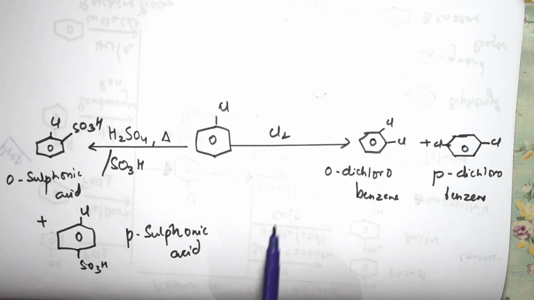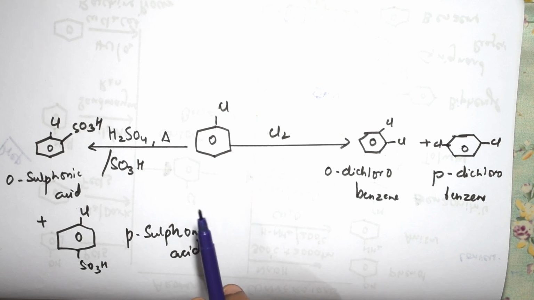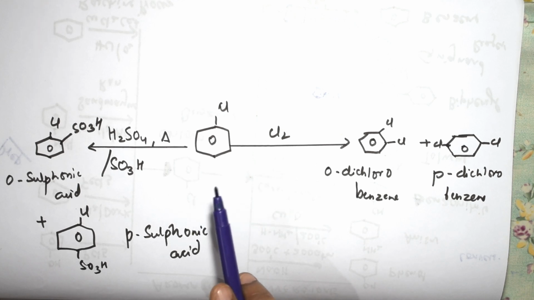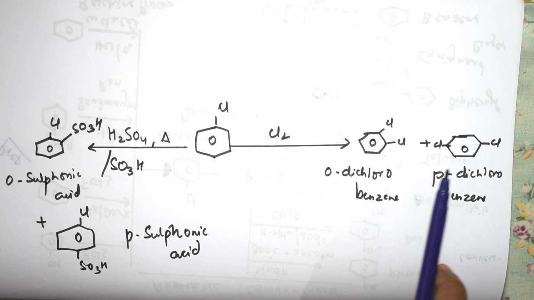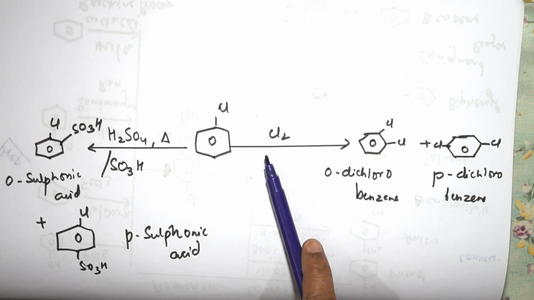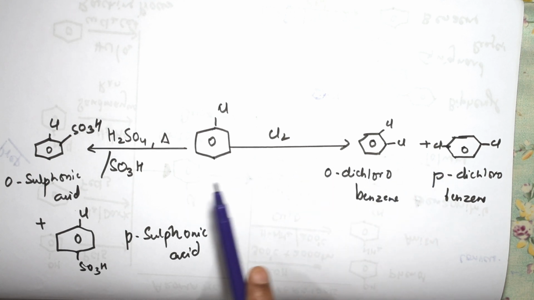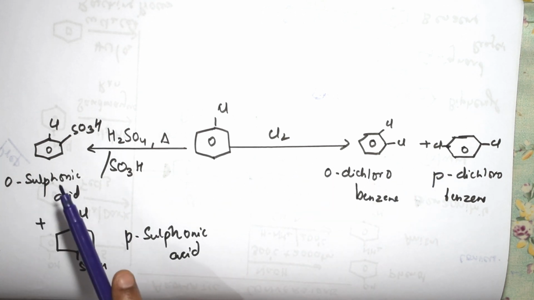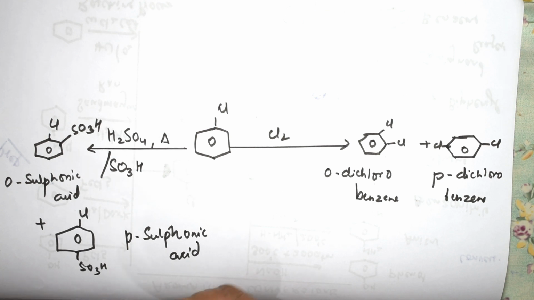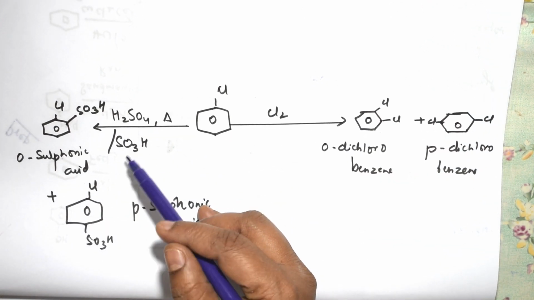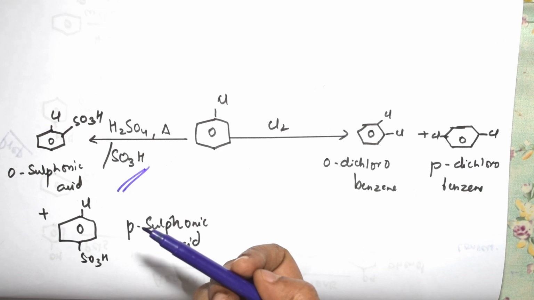Now let us see one important conversion of chlorobenzene, students. If they ask you to convert chlorobenzene to ortho-dichlorobenzene or para-dichlorobenzene, direct introduction of chlorine, because it is an ortho-para directing group. That's fine. Here same thing, if they ask you to prepare ortho-sulfonic acid or para-sulfonic acid, you're going to use sulfuric acid, and this is an electrophile which is going to add.